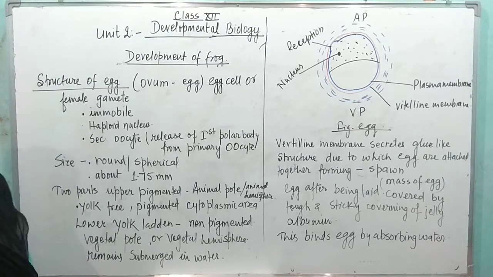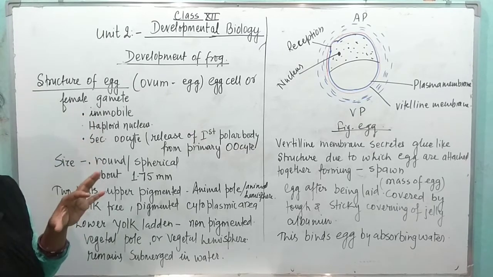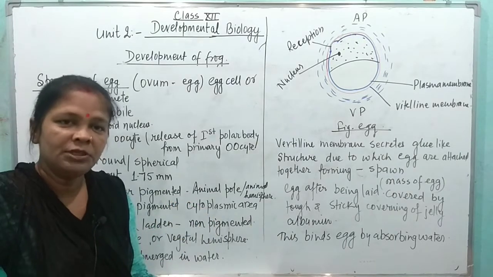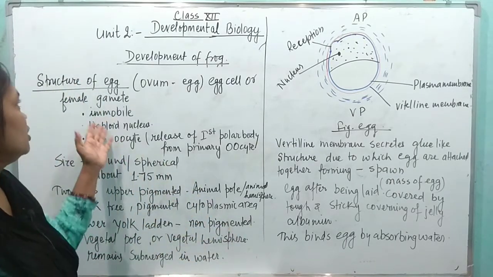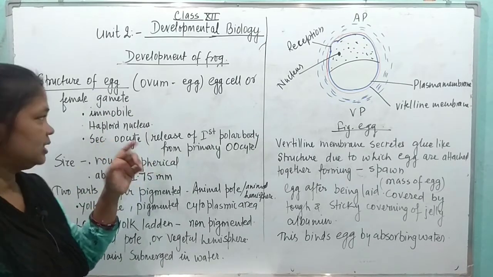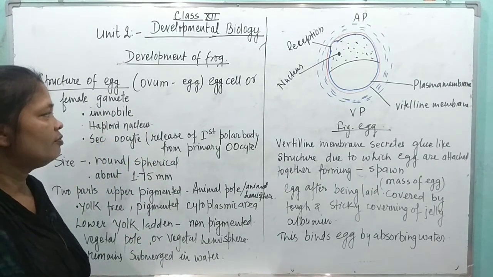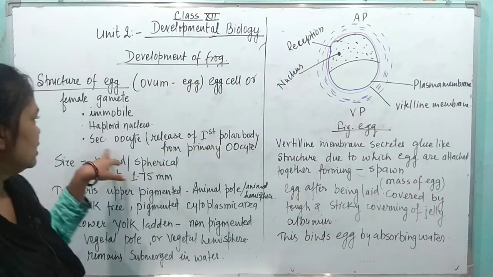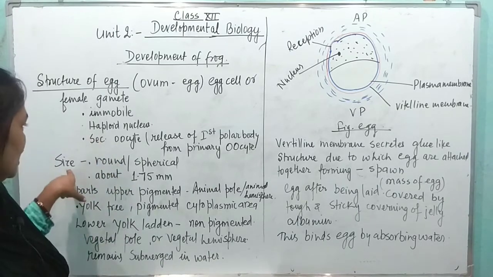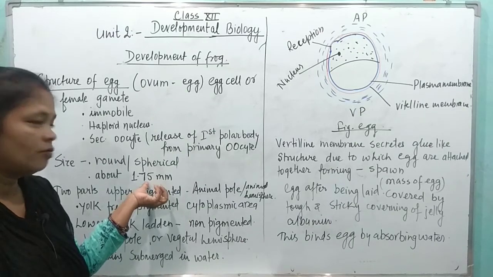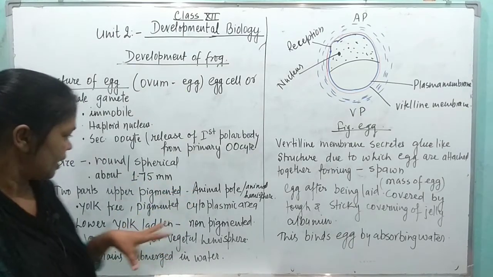So now the structure of the female gamete, that is the ova or egg. The female gamete is immotile. It is not moving from one place to another place. Sperm is haploid and the nucleus of egg is also haploid. Secondary oocyte, that is after the release of the first polar body from the primary oocyte is secondary oocyte. Size is spherical or round, and it is about 1.75 mm.